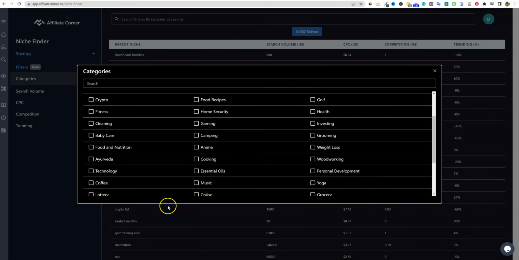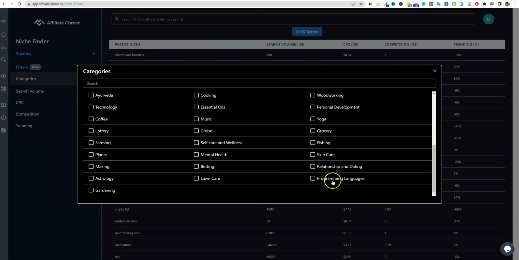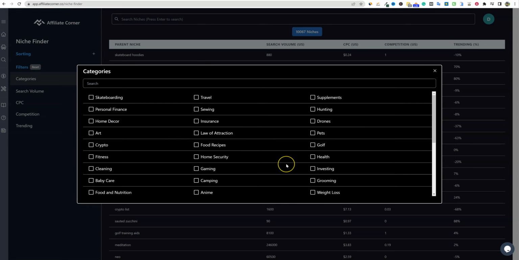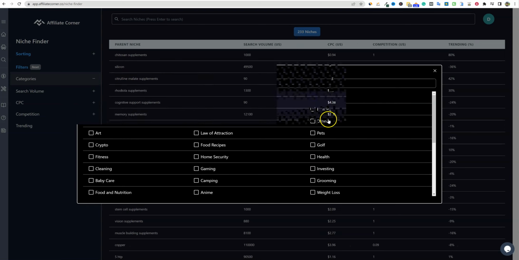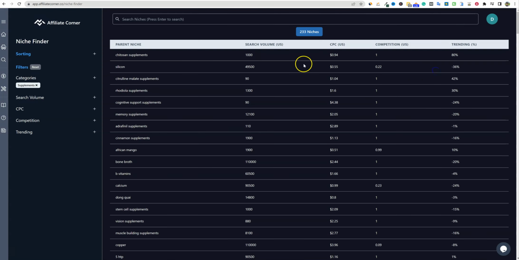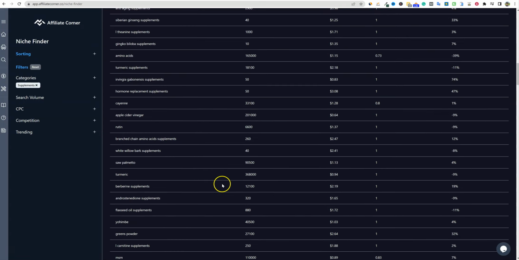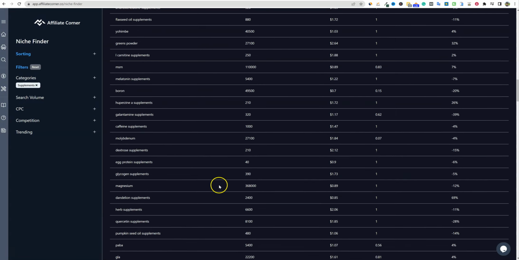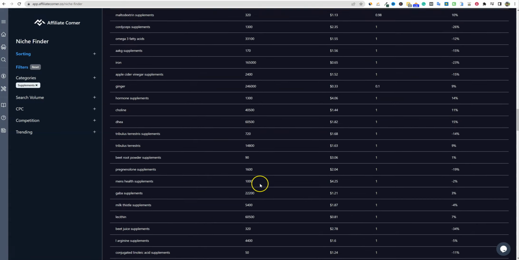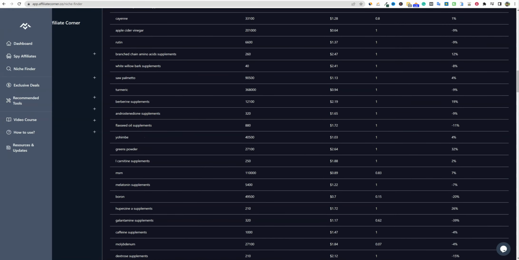We can go into categories, click on categories, and let's see right over here. They have woodworking, personal development, lawn care, programming languages, technology, coffee, supplements. So we'll just click on the supplements button here and exit off. Now you're looking at 233 different supplements that you could go and research as well. It's going to give you the search volume and the cost per click and so forth. All right, so that's cool.